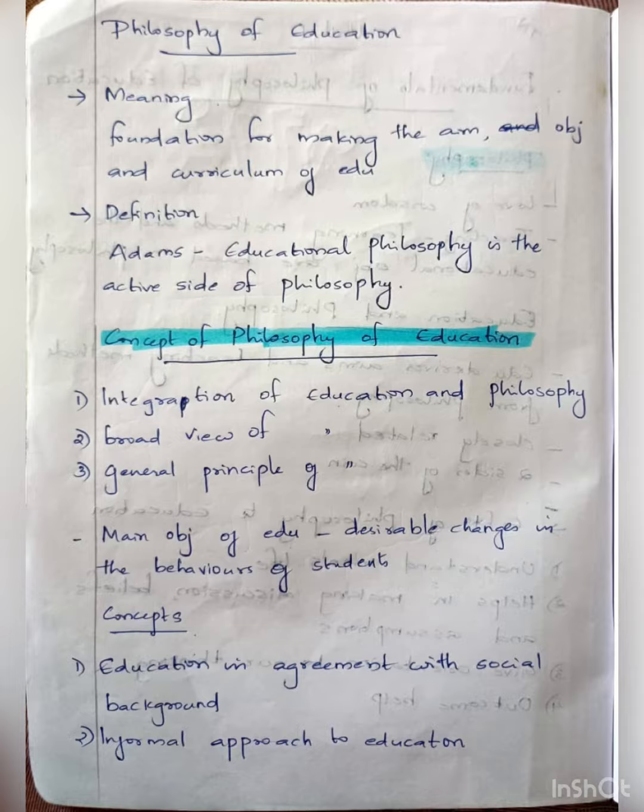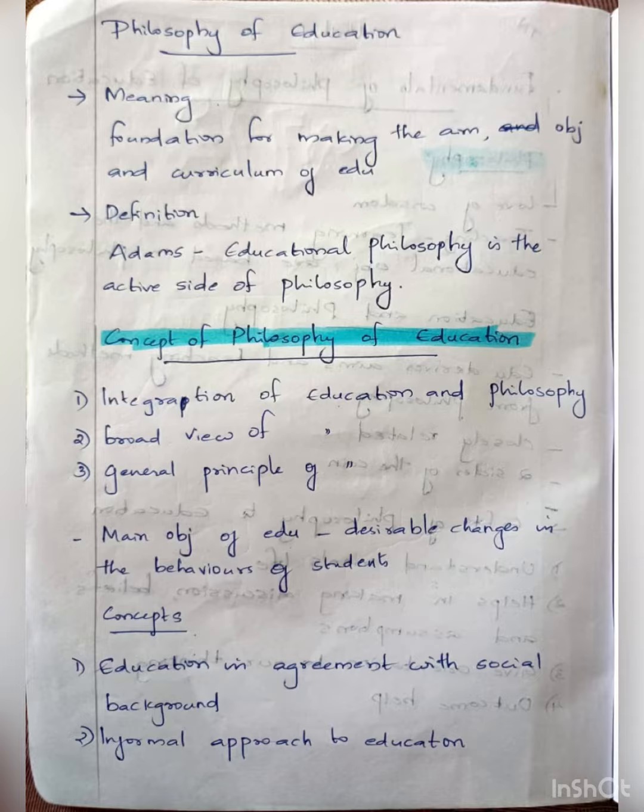Next comes the concept of philosophy of education. There are 3 points: integration of education and philosophy, broad view of education, then general principle of education. You can write this in sentences. That's enough. Next, what is the main objective of education? It is desirable change in the behavior of students.